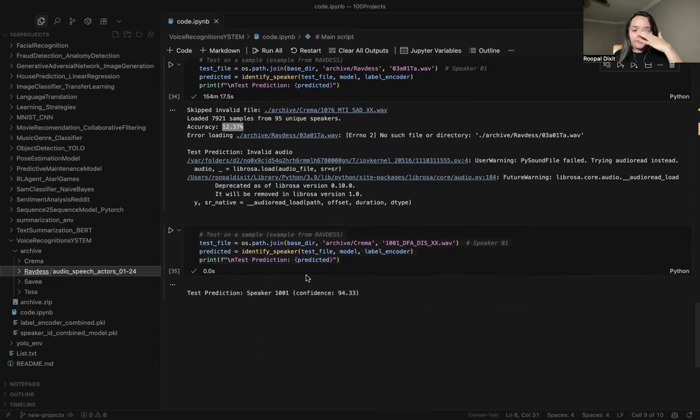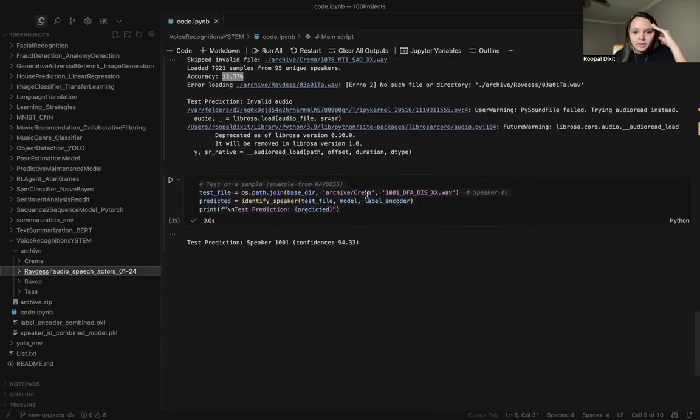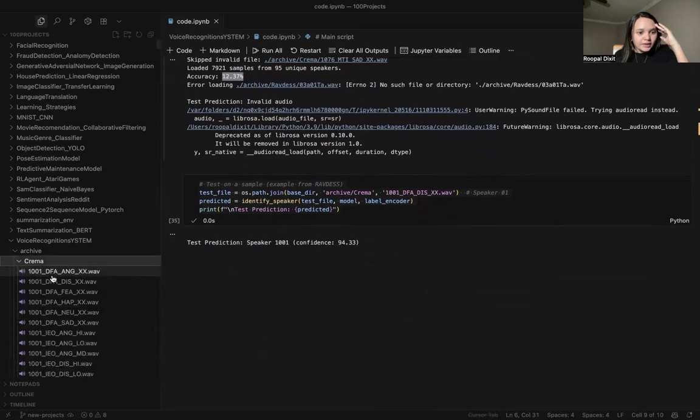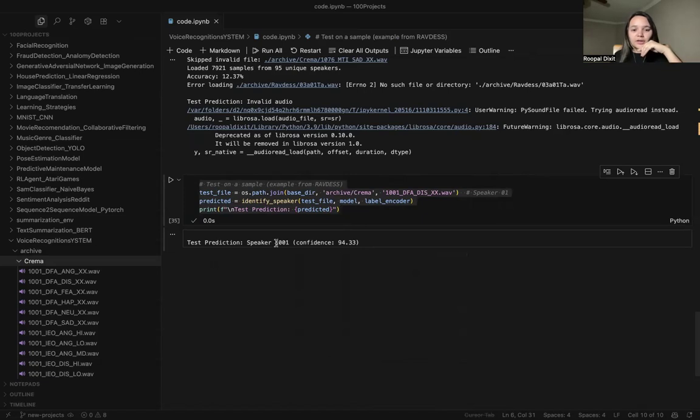So what I did, I checked it for this file, that is archive into Crema. I think the first one I did, and I checked if I can check it for the trained model, and it was able to identify that this is the speaker. It did not provide the whole scenario, but it did provide 101 with a confidence score of 94.33, which is a very good confidence score. Because this was coming from the original data set only, it was easy for the model to actually identify. But if you want to increase the accuracy, make sure that you are training it well, you are giving it a lot of time.